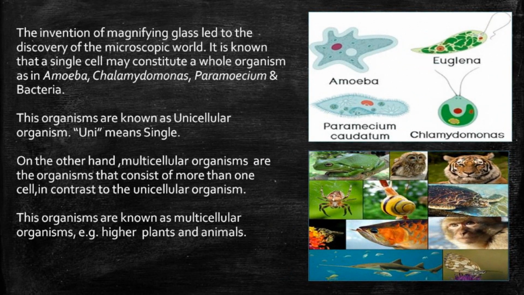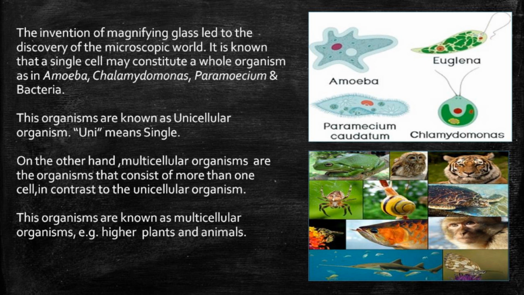Now, we will discuss the various organisms found in the world. The invention of the magnifying glass led to the discovery of this microscopic world. It is known that a single cell may constitute a whole organism, as in amoeba, euglena, paramecium, chlamydomonas, bacteria. These organisms are known as unicellular organisms, and uni means single.